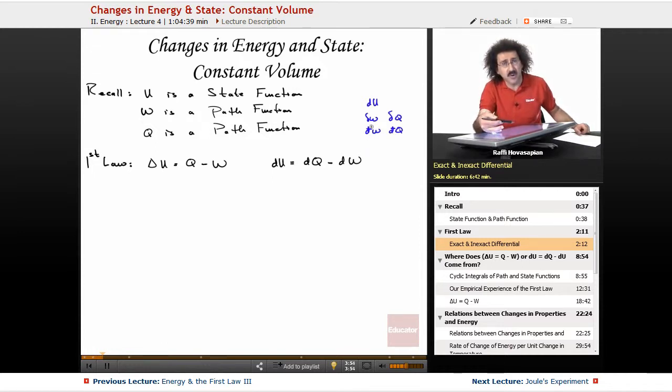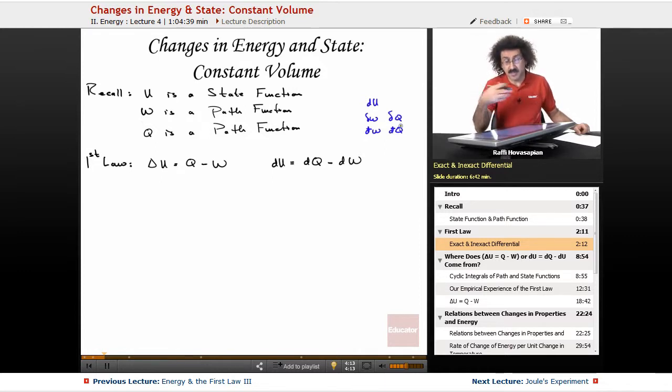And we'll be talking more about what we mean by exact and inexact and the properties of exact and inexact differentials. I myself, I don't like to differentiate because I believe, in physical chemistry and thermodynamics, there's already just an abundance of symbolism as it is. To introduce new symbolism, it just confuses me.